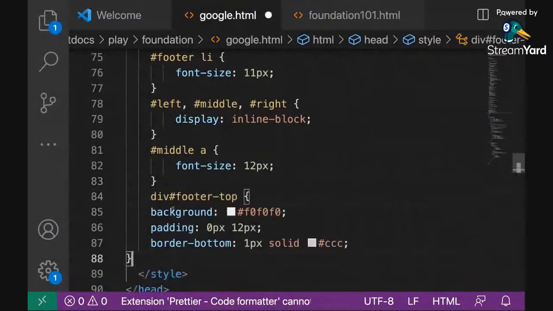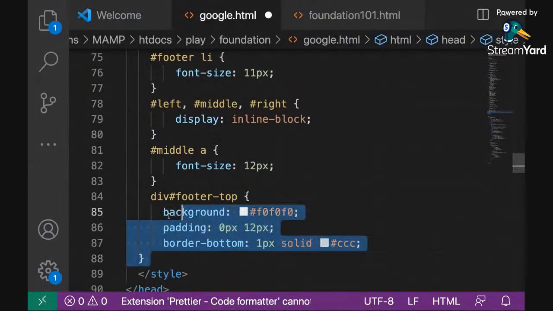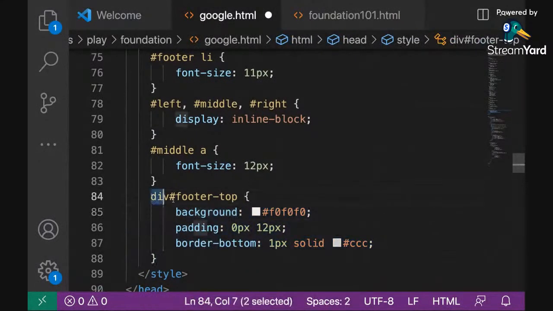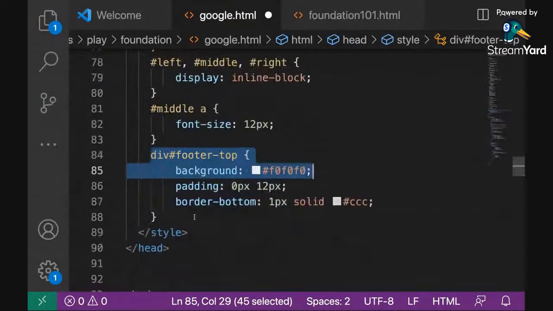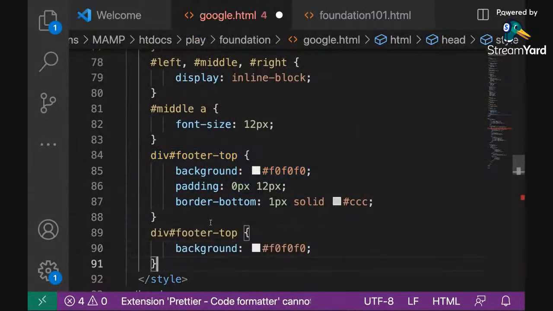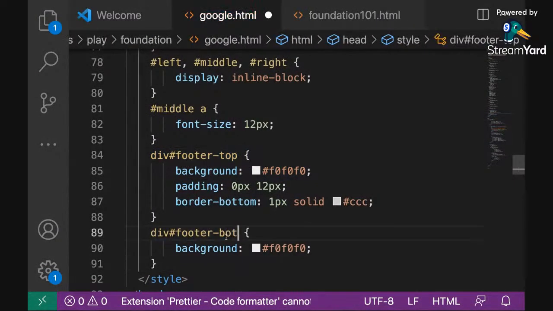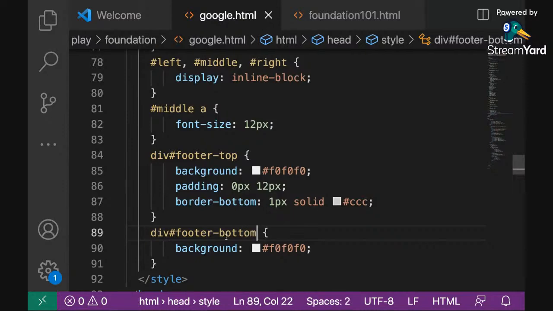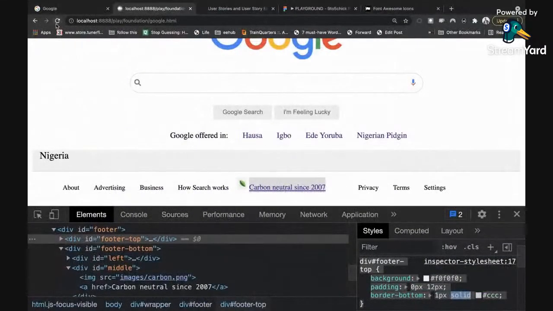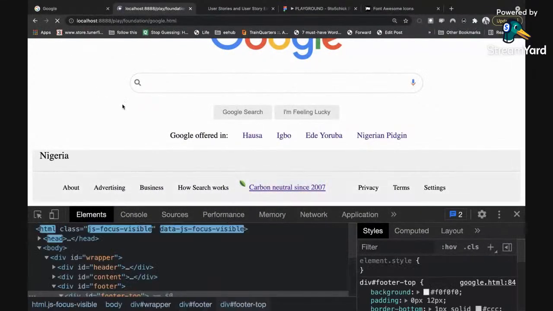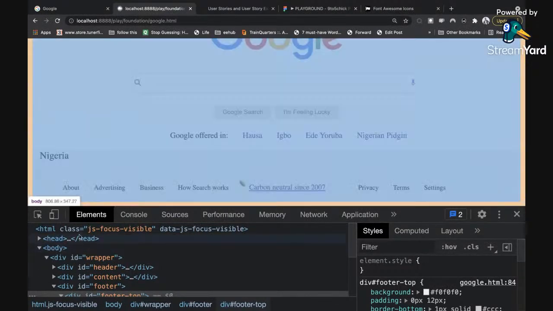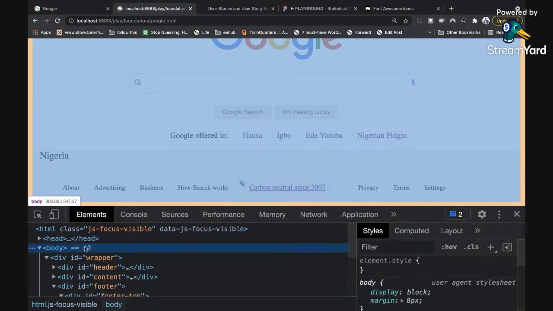And then that's it. So this same background color here applies to the 2 of them. So I will just copy the first part because I'm using that same background color for the bottom. So I will change this to footer bottom. And if I check now, I should have the same color on both top and bottom. Beautiful. So there is this space on the left and on the right. I don't understand where it's coming from. So I'm going to look for it. I think it's on the body.